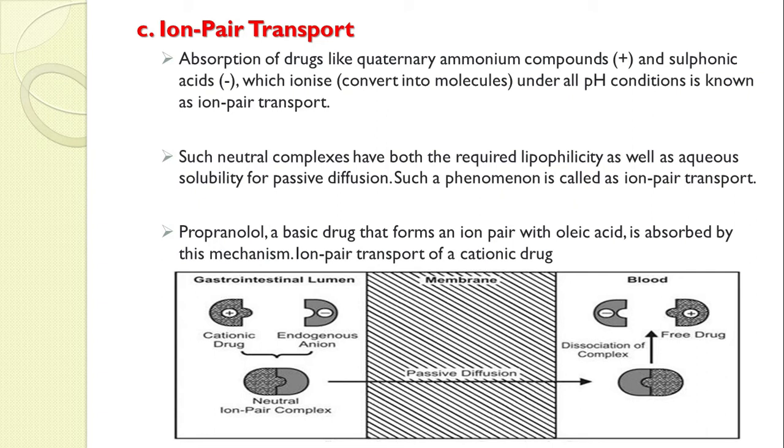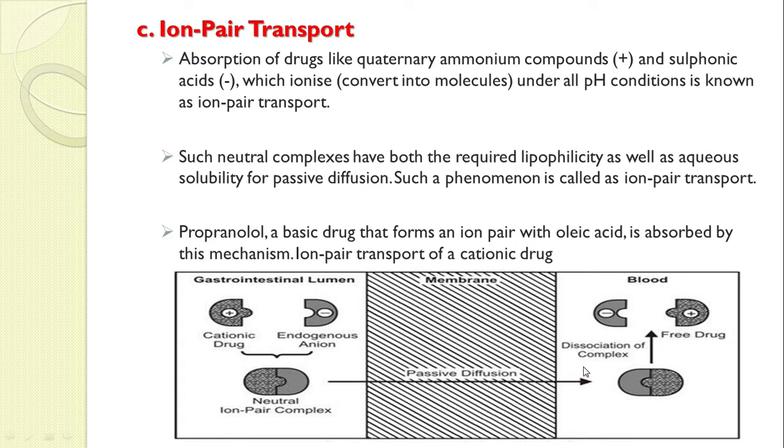Such neutral complexes have both the required lipophilicity as well as aqueous solubility for passive diffusion. Such a phenomenon is called ion pair transport. The example is propranolol, a basic drug that forms an ion pair with oleic acid, an endogenous substance present in our body, and is absorbed by this mechanism. Now by looking at this figure you will get a clear idea. If the drug gets ionized, it will form cations and anions. Initially the cationic drug will form a complex with the endogenous substance present in the GI lumen, forming a neutral complex, and that neutral complex will get absorbed by passive diffusion.